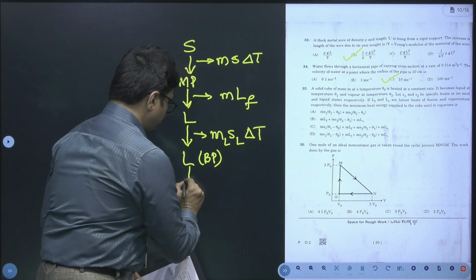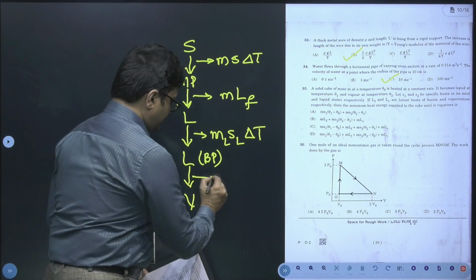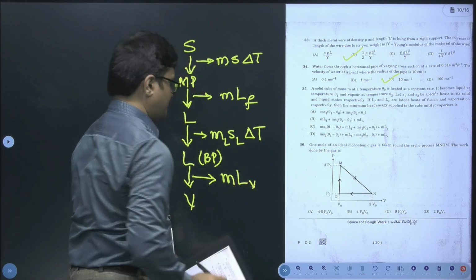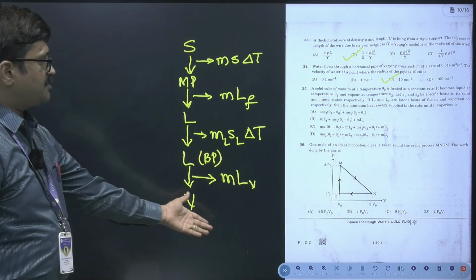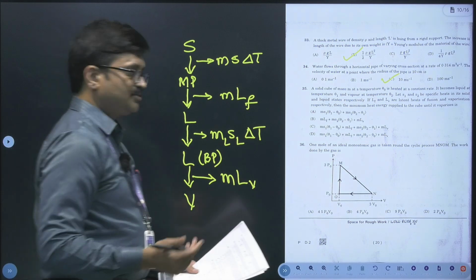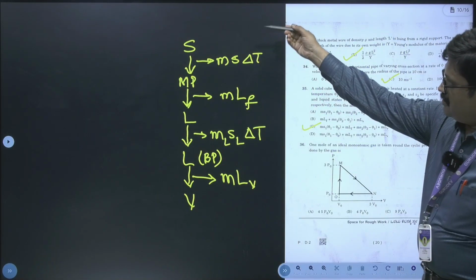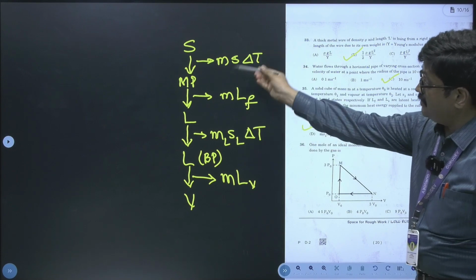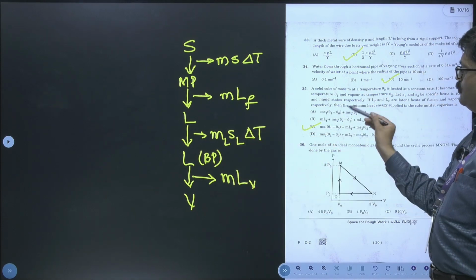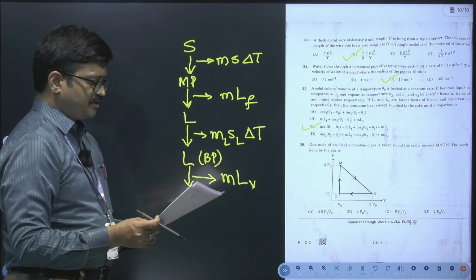Now to convert this liquid at boiling point to vapor, I will be adding a heat of M into latent heat of vaporization. You sum up all these, you will get option C, is it not? So the third option happens to be the right choice. I have shown you the steps in converting a solid into vapor, so you just apply these symbols accordingly, you will get the value. So this is the 35th question that we have answered.